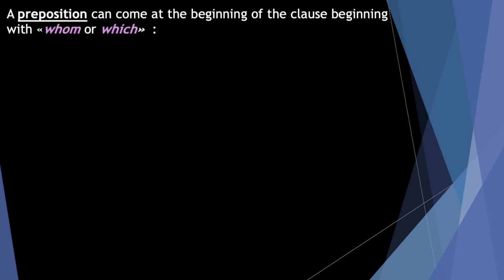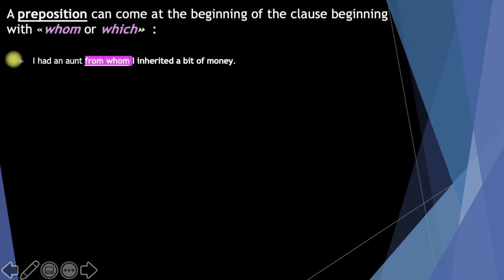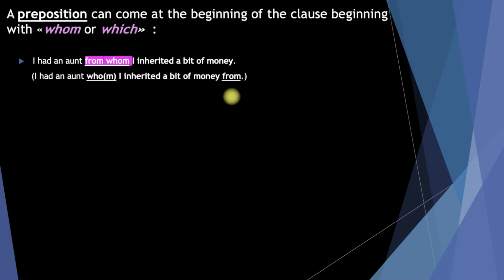Let's now take a look at some more examples. I had an aunt from whom I inherited a bit of money. I can also write it this way. I had an aunt who or whom I inherited a bit of money from, but now you know that you can change the place of the preposition and write it before the relative pronoun.